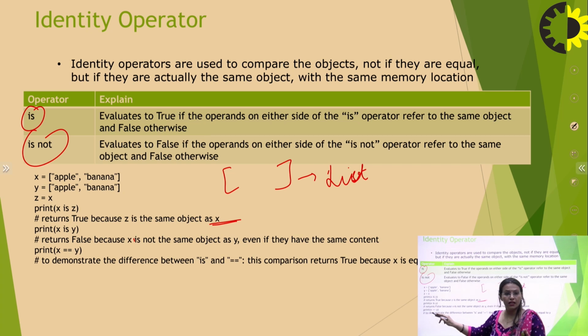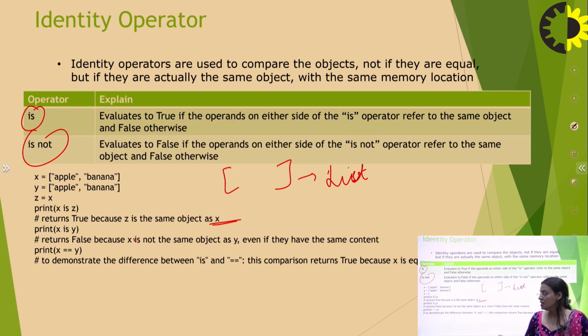You can easily see that x is not y, because x has some value and y also has some value; they have the same values, but they are not referring to the same object, and they must have different memory locations. So x is y will return false, because x is not the same object as y, even though they have the same content, they don't have the same memory location.